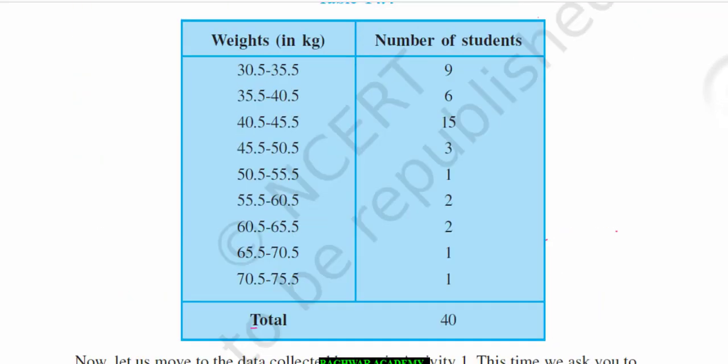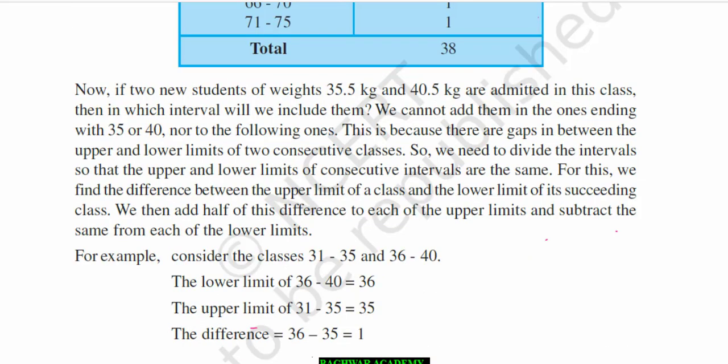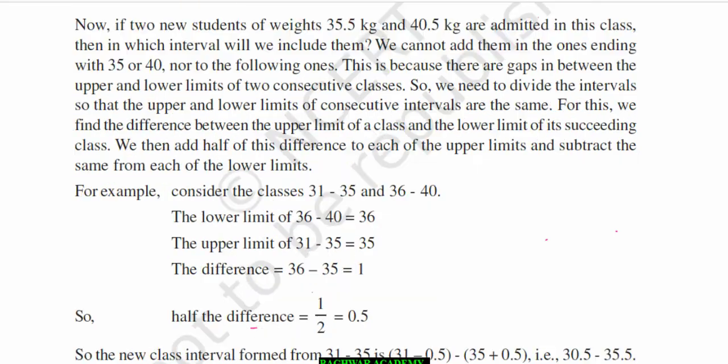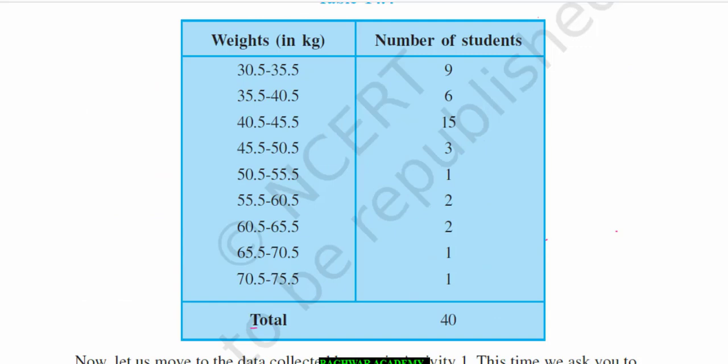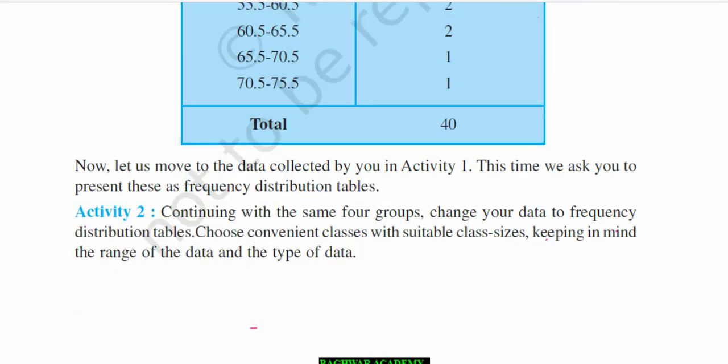Now you see what difference is there. Here the total number of students is 38 and here you have 40, meaning 2 children have been added.